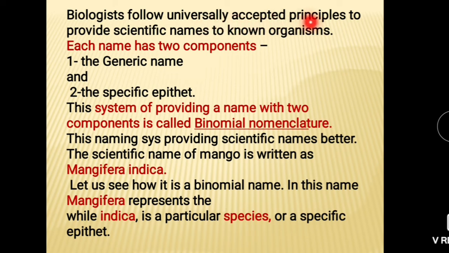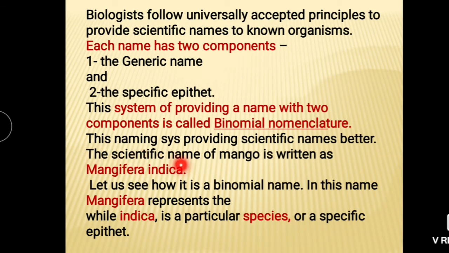Biologists follow universally accepted principles to provide scientific names to known organisms. Means there are certain rules on the basis of which names are given. First, each name has two components. First, the name of genus, that is the generic name, and the second part is the name of species. For example, Mangifera indica. Here Mangifera is the name of genus and indica is the name of species.